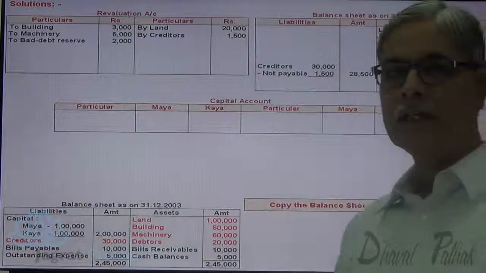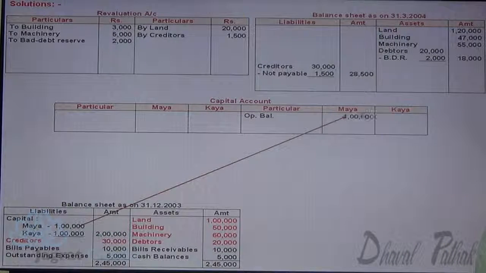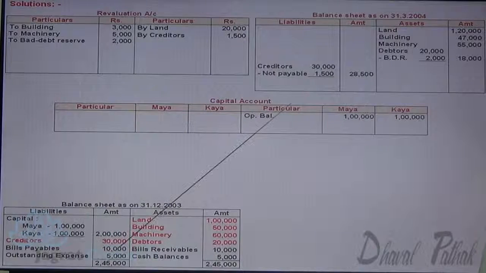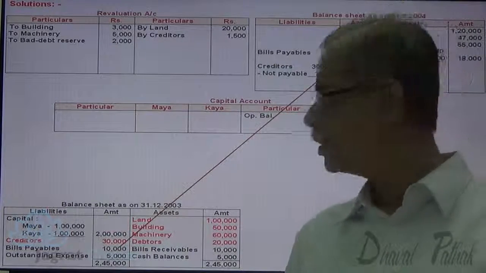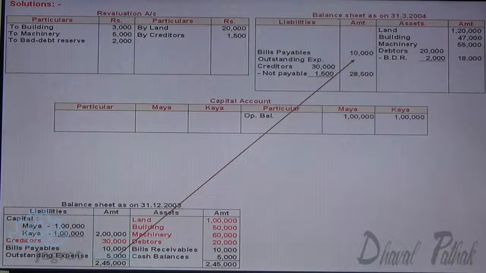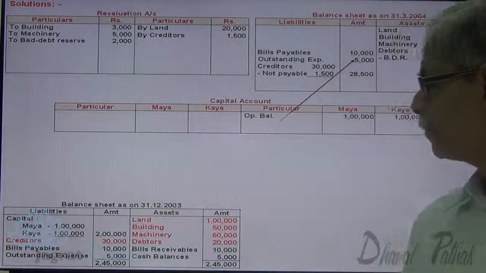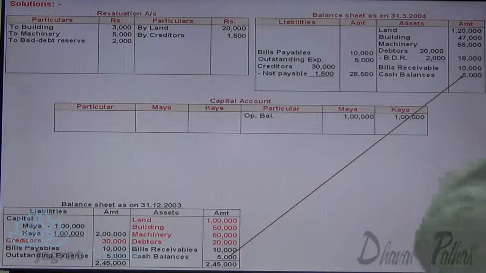Copy the remaining details of the balance sheet. Capital of Maya 1 lakh and that of Kaya is also 1 lakh. Bills payable, no change in value, appears same in the new balance sheet. Outstanding expense, no change, 5,000 will appear in the balance sheet. Same way, bills receivable and cash balance will appear in the new balance sheet.